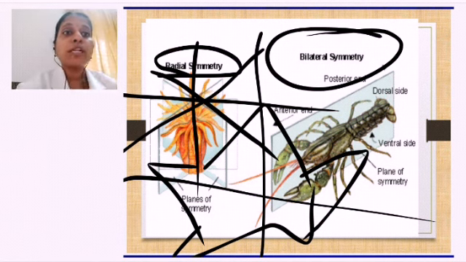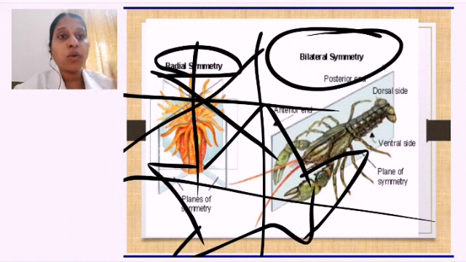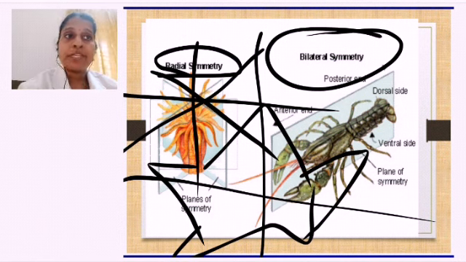If you cut and you get two equal halves, then I call it what? Radial symmetry. So mostly circular organisms have radial symmetry.